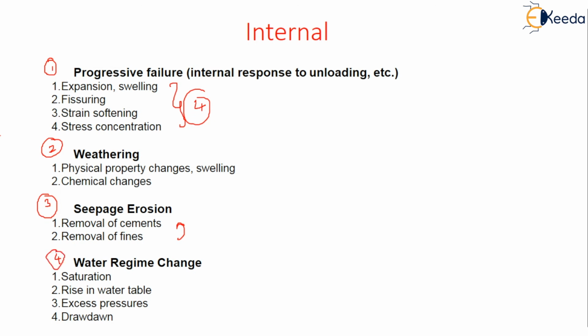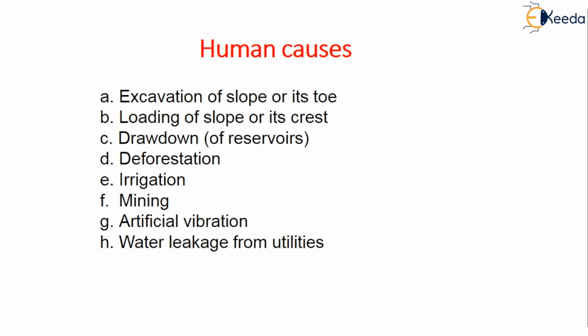Coming to the fourth one, that is water regime change. Here, saturation, rise in water table, and excess pressure drawdown are the main reasons of water regime changes. There are also human causes like excavation of slope, which is very dangerous, but we never know. We excavate the slope at its toe also, it is very dangerous. It will help the upper region to fall very quickly because this is the stability of the whole slope. And also loading of slope or at its crest, this is very very dangerous. We are adding the load, that too not in stable condition, unstable condition.